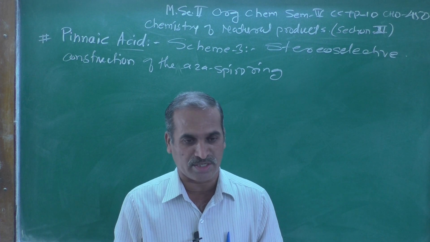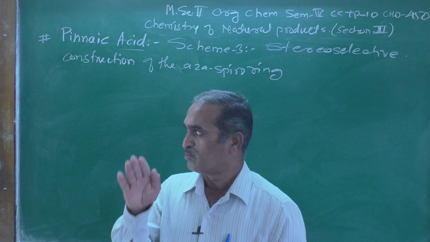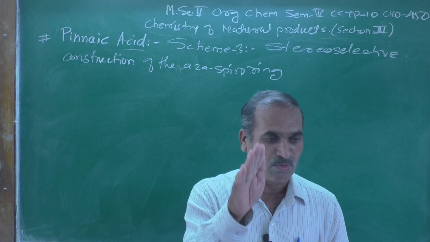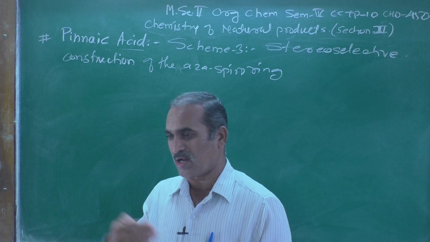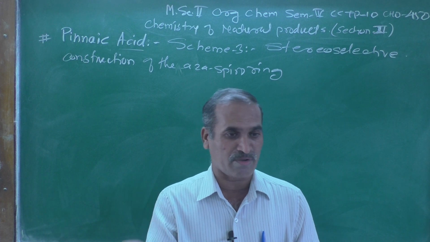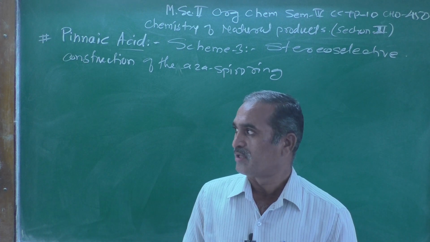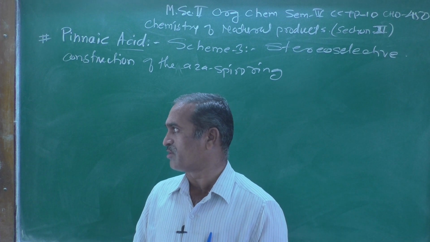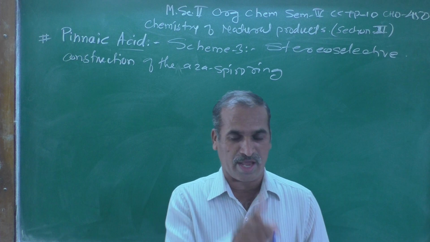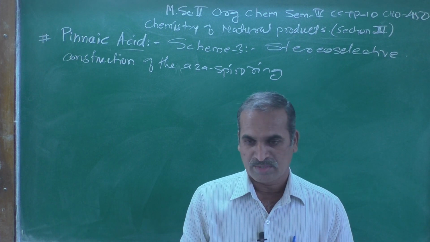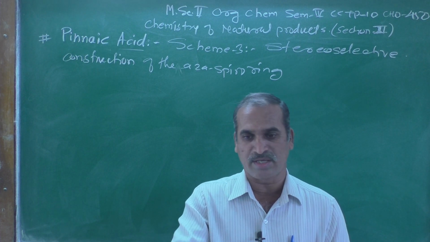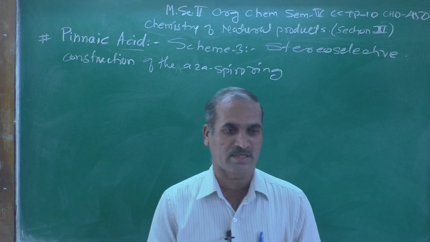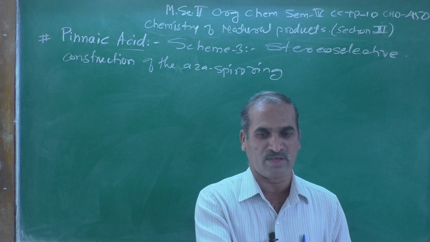And a stereoselective reaction means we generally get two compounds, out of which one is formed in major and another in minor form. That type of reaction is called a stereoselective reaction. And stereospecific reaction means what? When A reacts with some reagent and produces B, only and only one product.